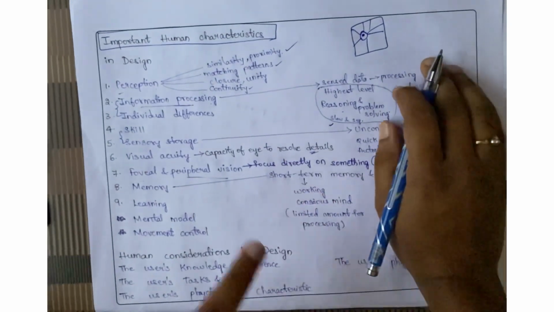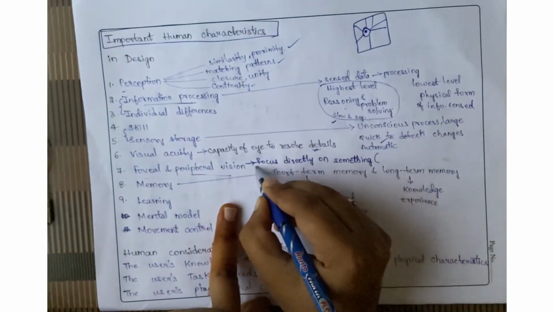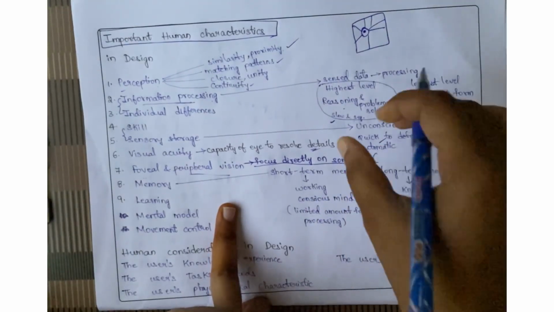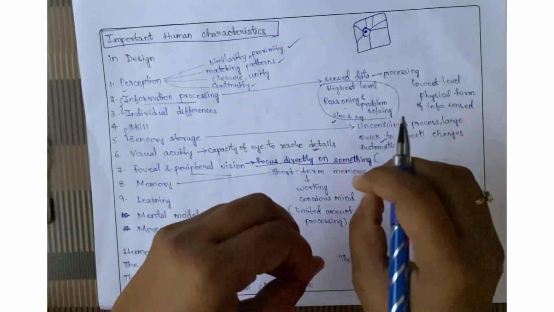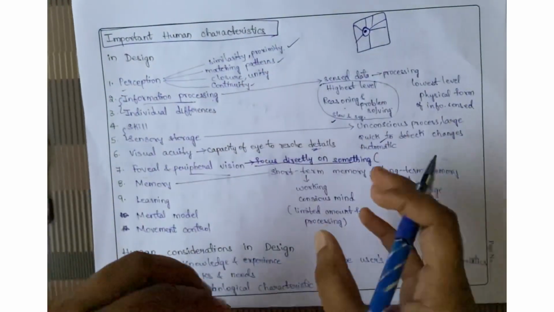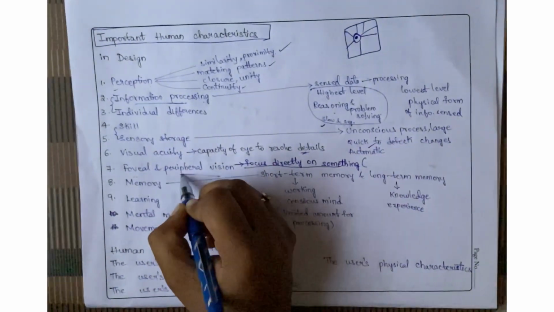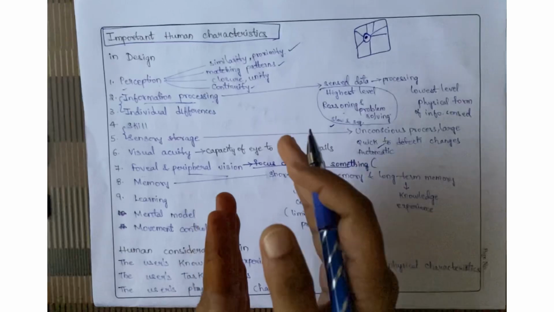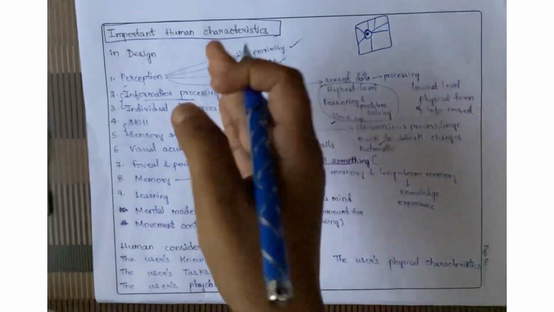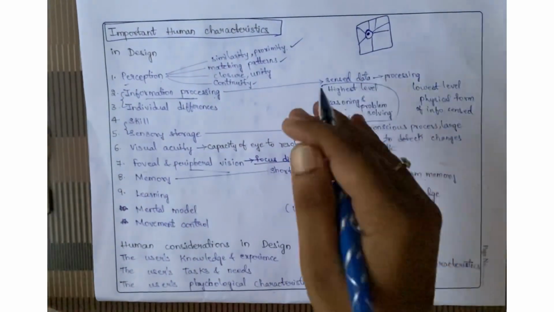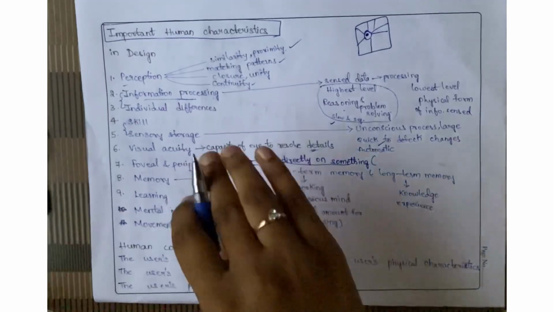So I hope you got this. Foveal is focusing directly on something. And when you're focusing on the surrounding things, it is known as peripheral vision. In a cooperative nature, both foveal and peripheral vision give us advice on what we need to watch next. But in a competitive nature, peripheral vision distracts us.